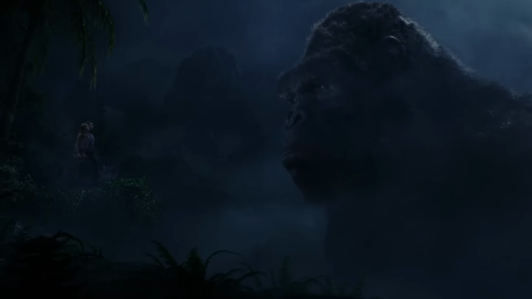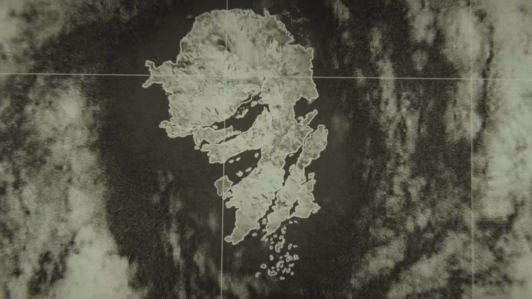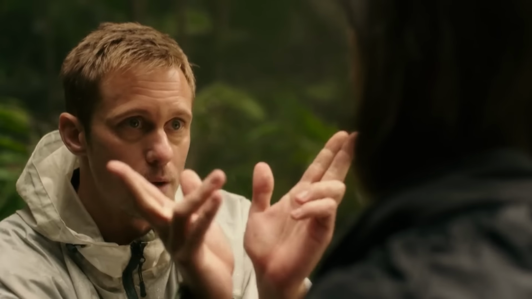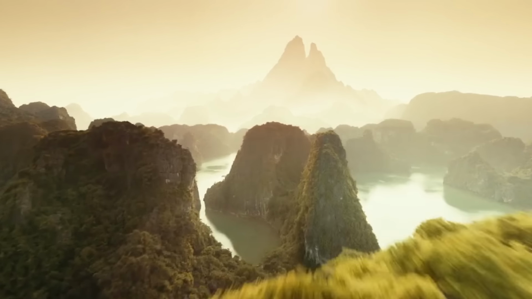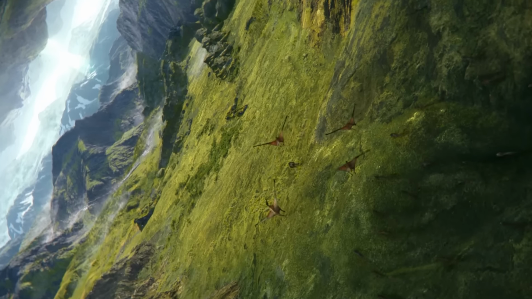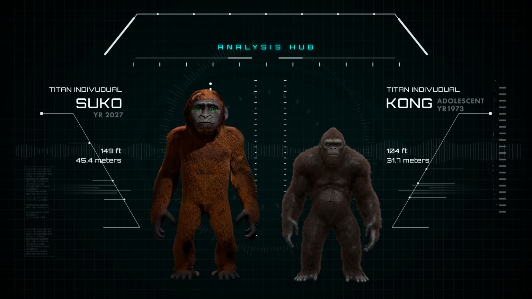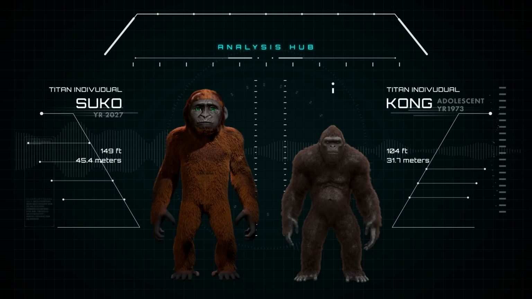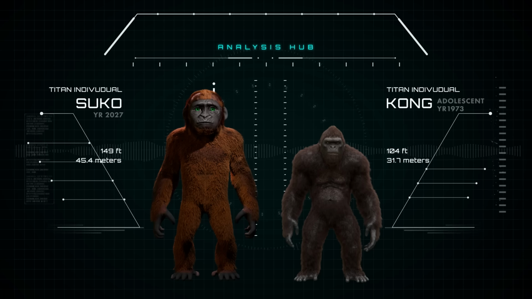Kong, on the other hand, grew up in Skull Island, an isolated island somewhere in the Pacific that is often described as Hollow Earth come to the surface, a mini version of the flora and fauna that is found in Hollow Earth. Here's one of the reasons why Suko was already taller than Kong, but this is just the tip of the iceberg. There's a lot more reasoning behind this.